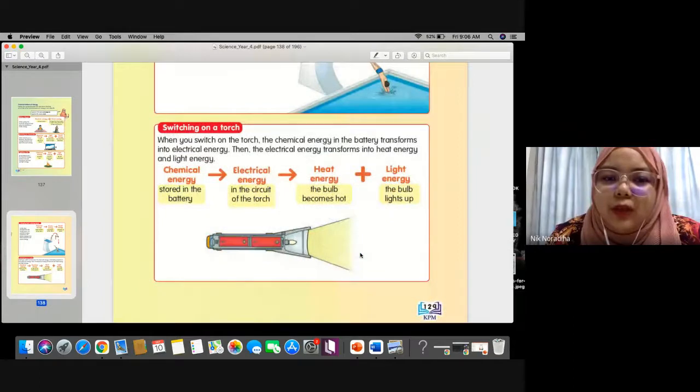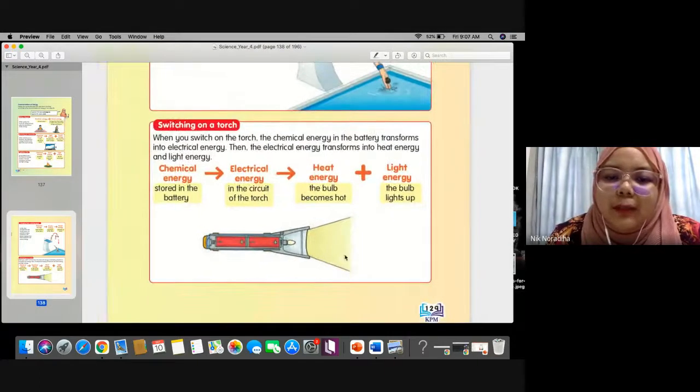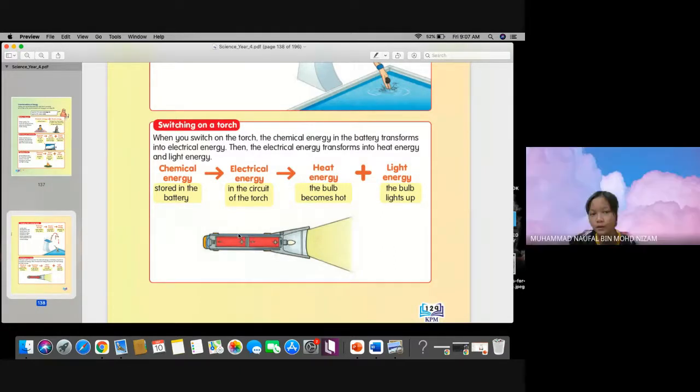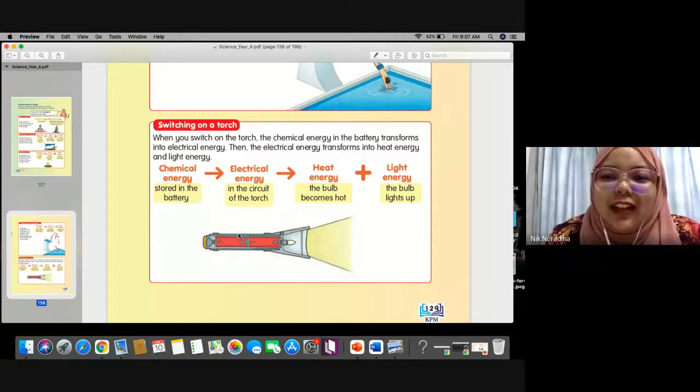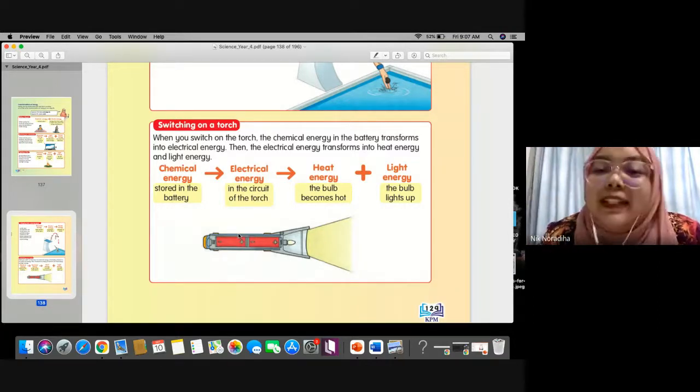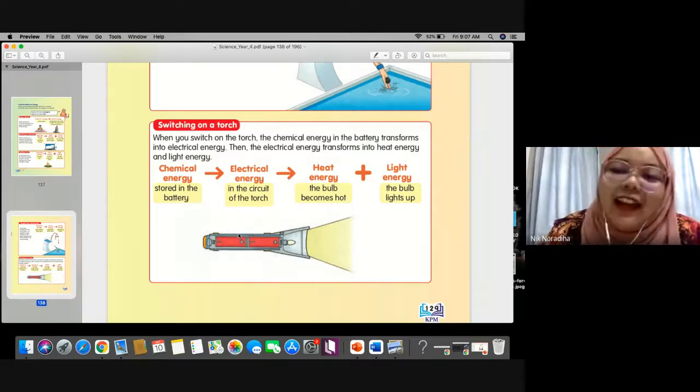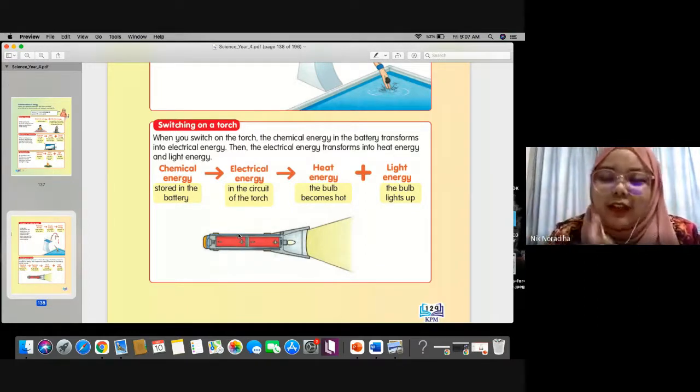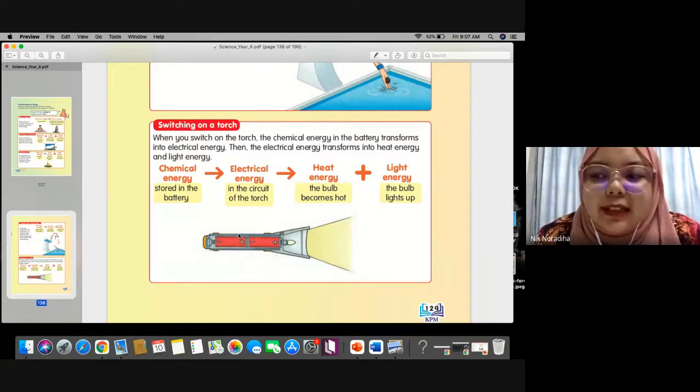Now we want to switch on a torchlight. What energy can be found in the batteries? Chemical energy, correct. Be confident with your answer. It's okay. You got it right. Chemical energy is stored where?